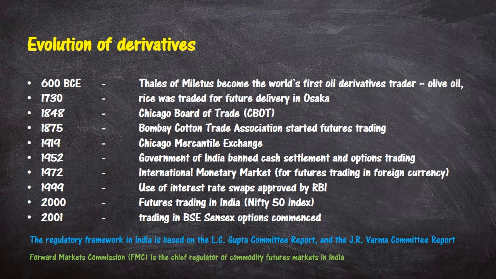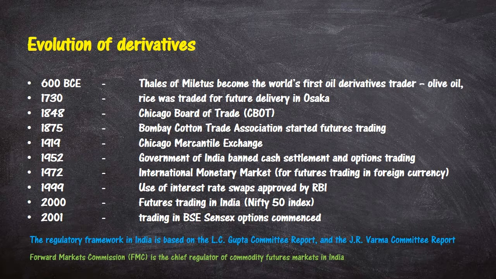In 1875, the Bombay Cotton Trade Association started futures trading. In 1919, the Chicago Mercantile Exchange formally came into being, and this got renamed as Chicago Mercantile Exchange from its predecessor, CBOT. In 1952, the Government of India banned cash settlement and options trading. In 1972, the International Monetary Market came into effect, and this was for futures trading in foreign currency.